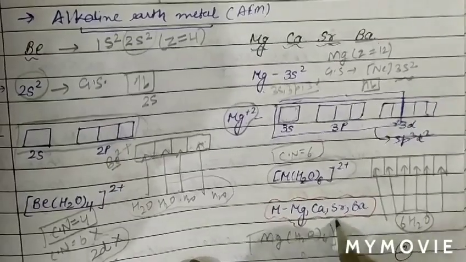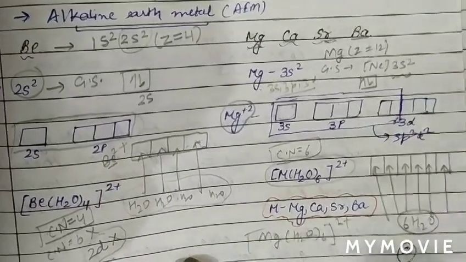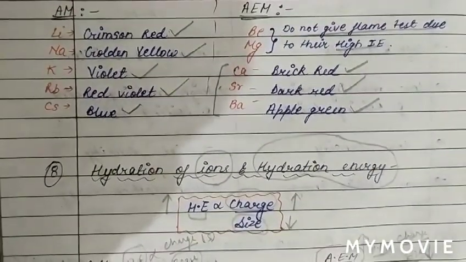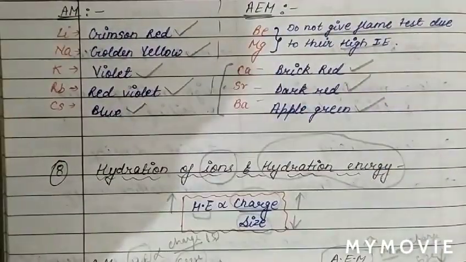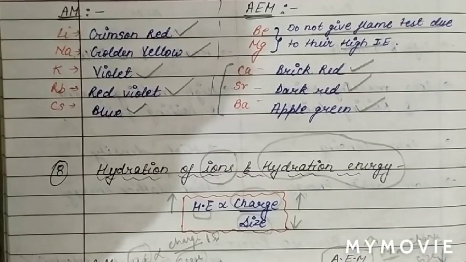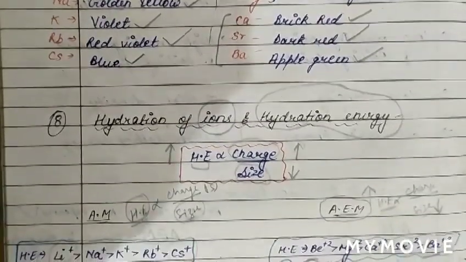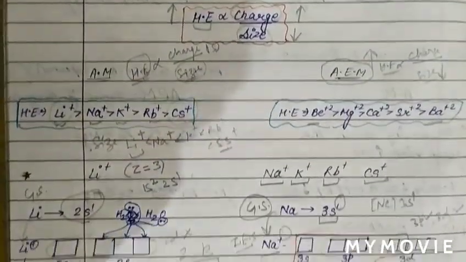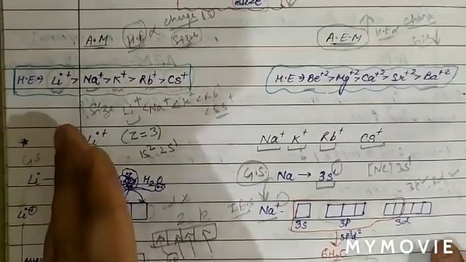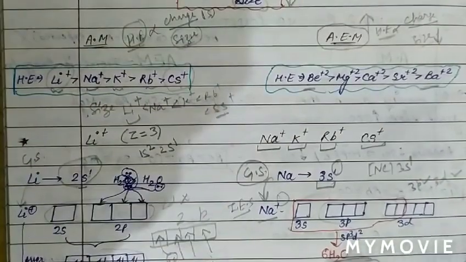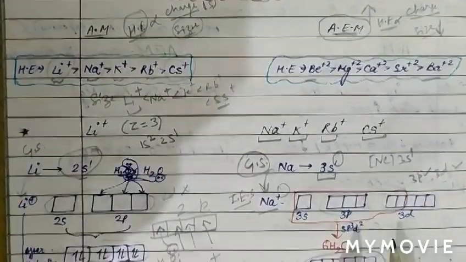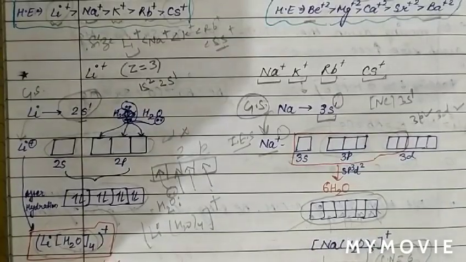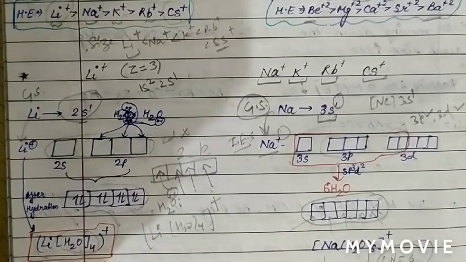Mg(H2O)6 2+. So in today's class, we have discussed all about the flame test, flame color, hydration of ions and hydration energy. If charge is same, then hydration energy is compared by the size, and we have compared the hydration energy of lithium plus. Lithium can be hydrated with only 4 water molecules, while others can be hydrated with 6 water molecules by using their d orbitals.